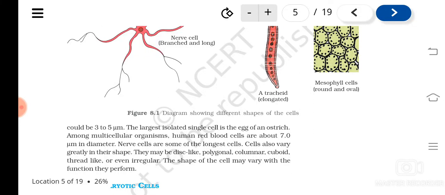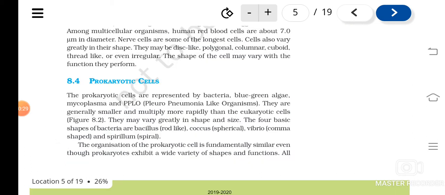The largest cell is the egg cell of an ostrich. Understood? Then human red blood cells are around 7 μm in diameter, and nerve cells are the longest cells. Longest cells. And I told you their shape may vary depending upon the functions they perform in the plant or in the animal. This varies.